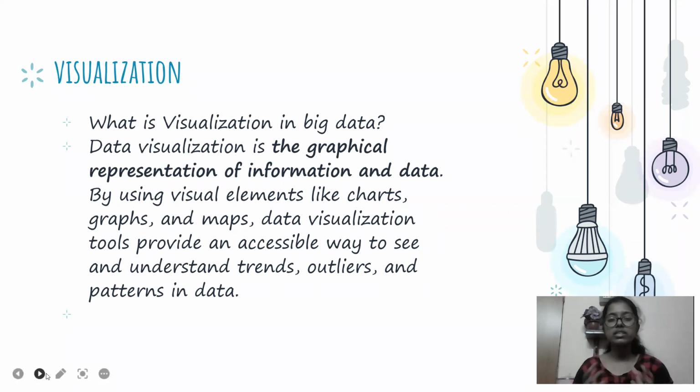Visualization is the representation of the whole set of data in the form of graphs or plots. It makes work easy, because we can just check the graphs and analyze the data rather than checking the whole data. So this is the ninth V, visualization.